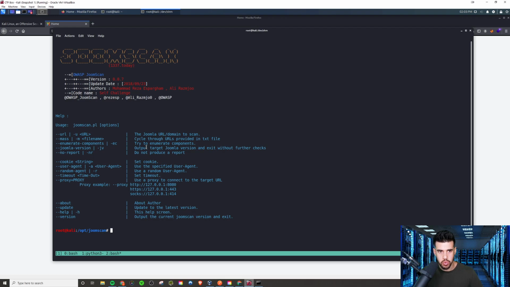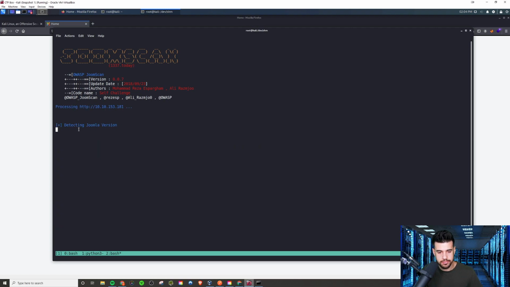Yep, it seems to be working. We're just going to supply it with the URL, and let's give it the Joomla version flag so we can check out what version it is. If we try that, up arrow this, the URL, HTTP, and then the Joomla version flag. It's going to attempt to detect what version of Joomla is running, and then we can search on that for vulnerabilities, of course.